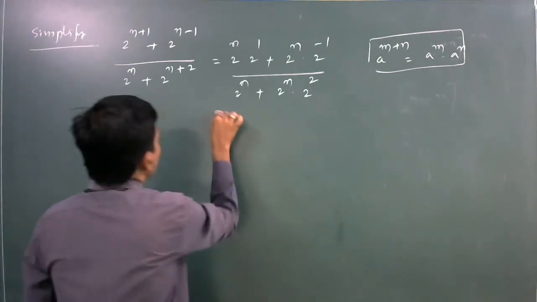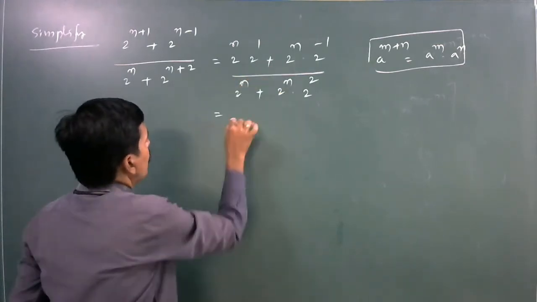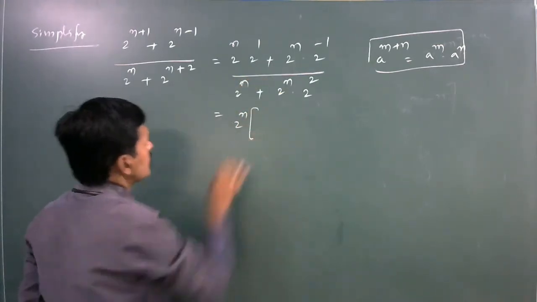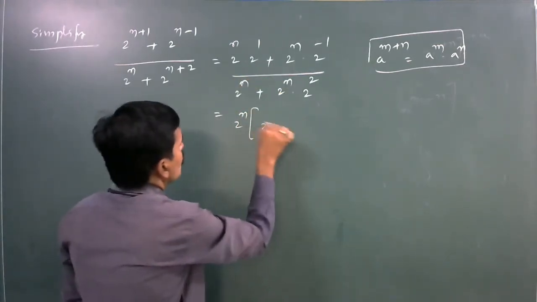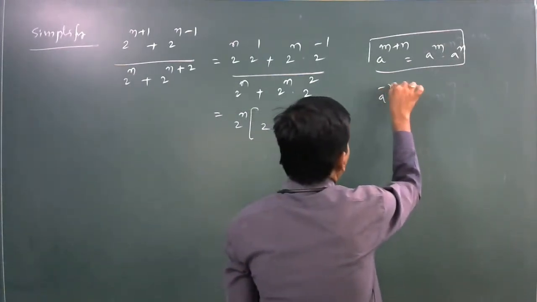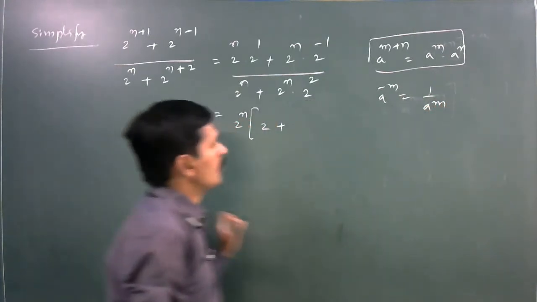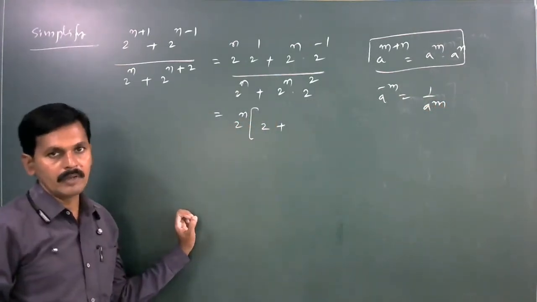Next, in the numerator, which is the common term? 2 power n is taking common. Here 2 power 1 is 2. Here, what about a power minus m? a power minus m is equal to 1 by a power m.